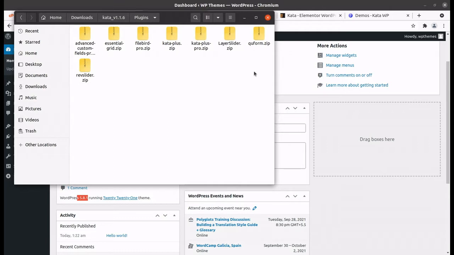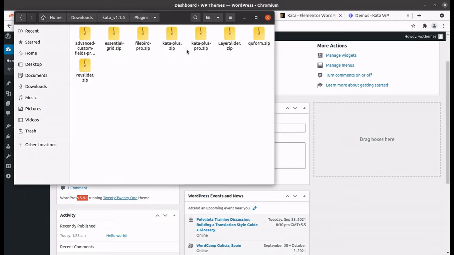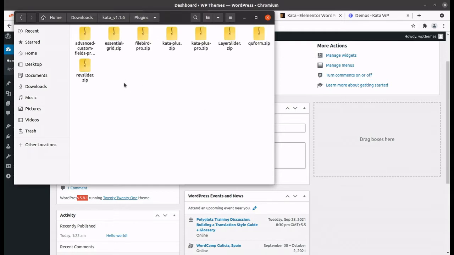So all plugins, all additional add-on plugins have been given in the theme pack itself. It is again a good thing that the theme pack consists of all the necessary plugins that are required for this theme. And the documentation link, the main theme file and the child theme file are here. So we shall be using the kata.zip file, and we may use some plugins for direct installation, and plugins can be installed directly as and when required. So